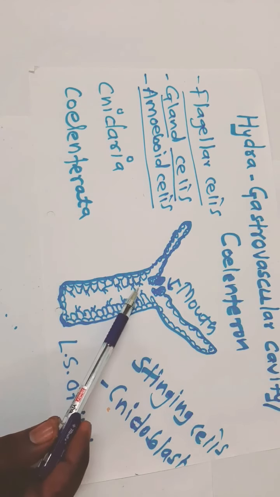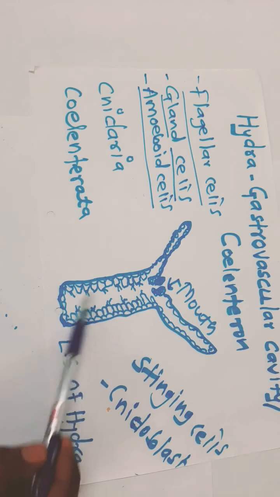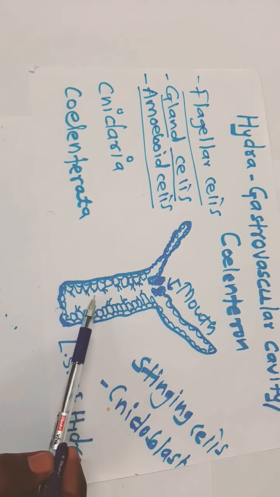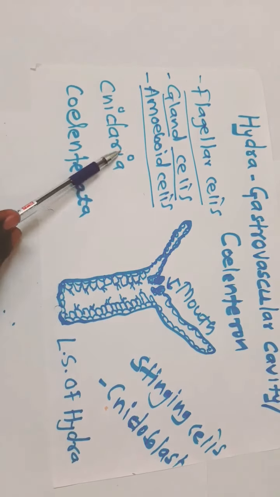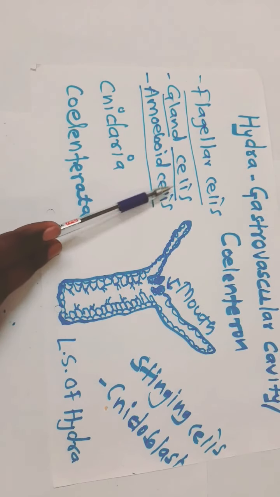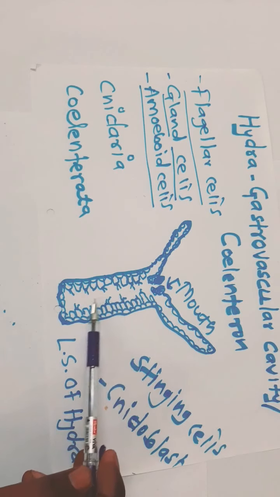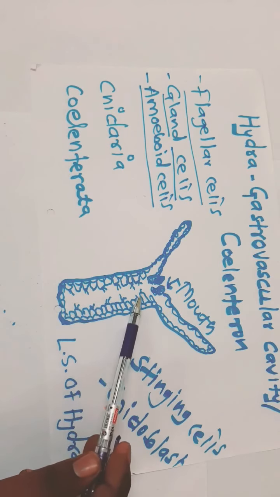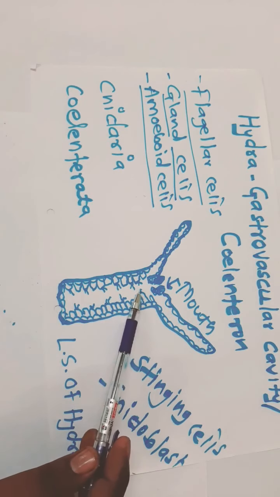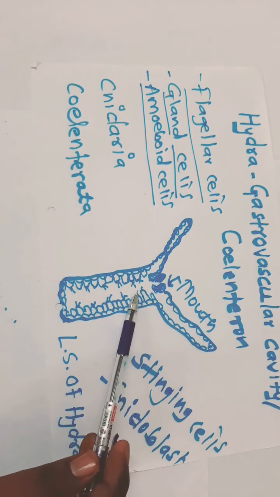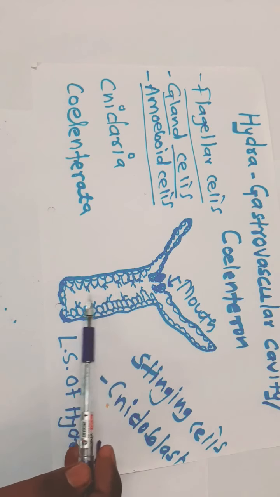Due to the flagellar movement, the food is passed in the forward direction for digestion. Gland cells basically secrete digestive enzymes. As the food enters the gastrovascular cavity and is passed forward with the help of flagella, the gland cells secrete the digestive enzymes over the food material.